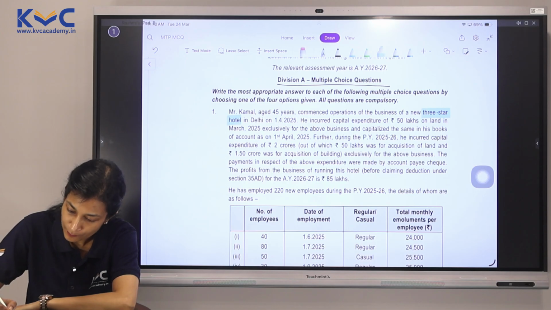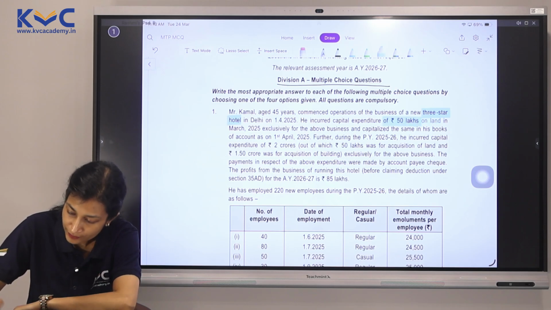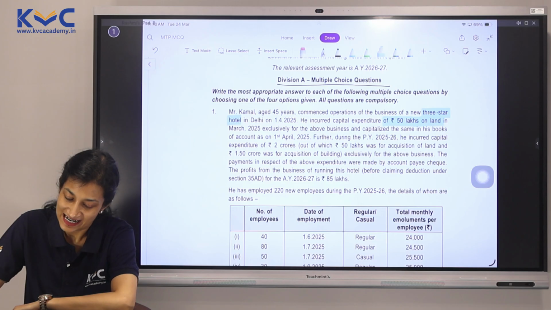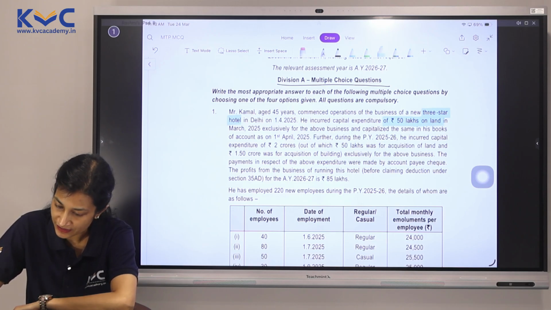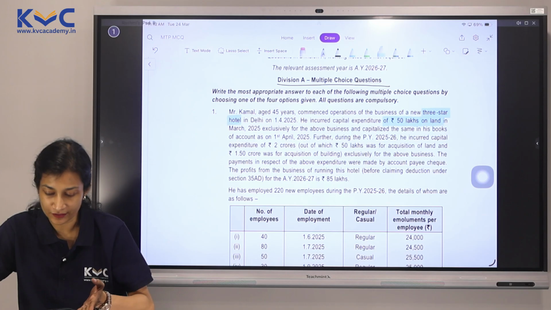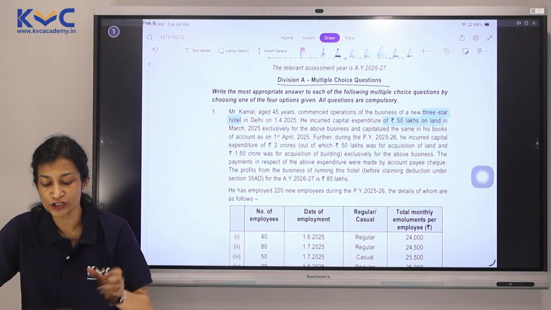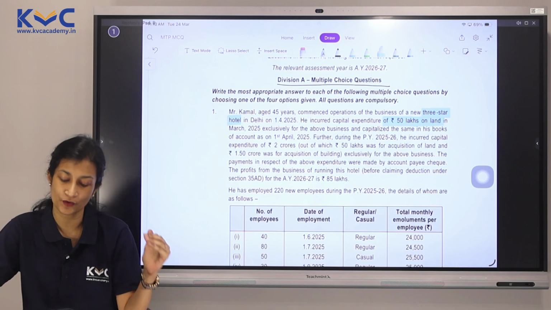Now this becomes very important. Usually we would just read 50 lakhs and forget it, but here 'on land' is more important. This was in March 2025, exclusively for the above business, and capitalized in his books of accounts as on 1st April 2025. To claim 35AD, one precondition is that it should be capitalized on the first day.